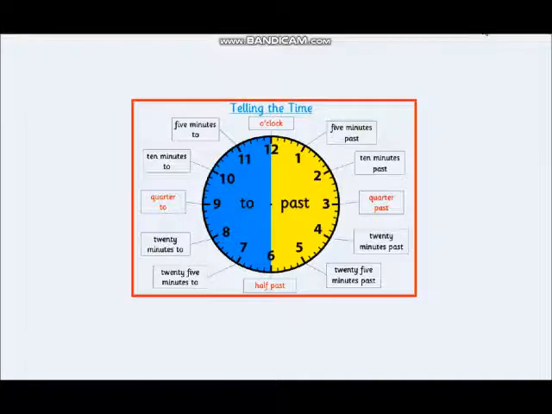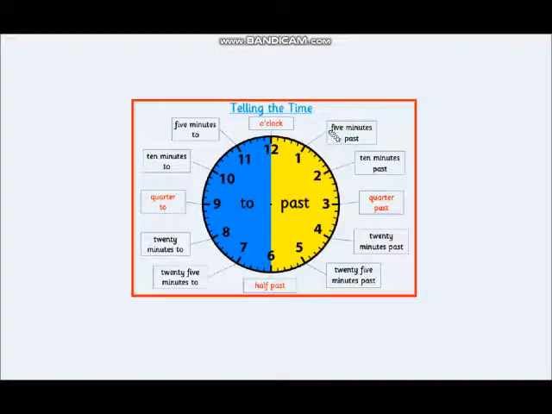Now how we will read and write time. So here on 12 we will say the time as o'clock. So it will be 1 o'clock, 2 o'clock, 3 o'clock and so on.